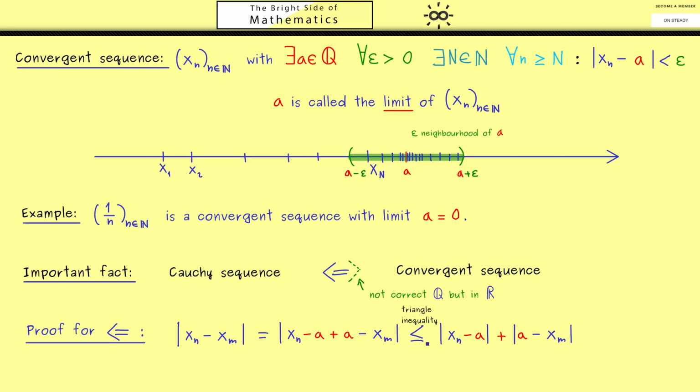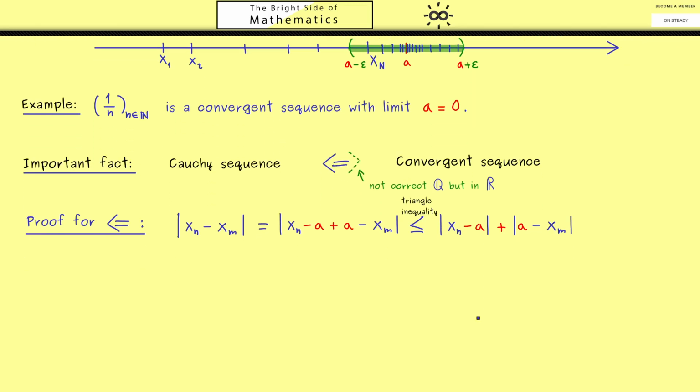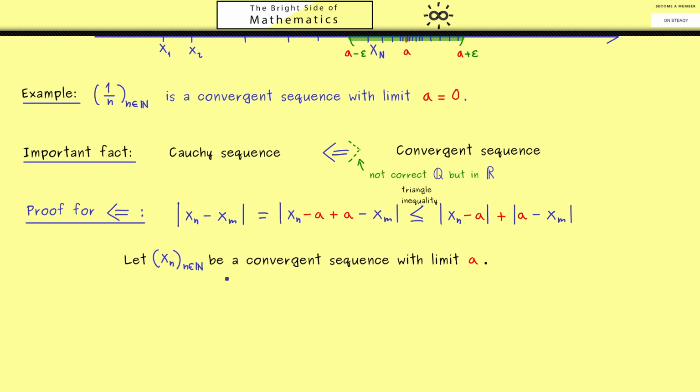And with this we have established the connection between the convergent sequence and the Cauchy sequence. So of course, this is the whole idea, but now we can formulate the formal proof. First let's fix a sequence xn, which should be convergent, and let's fix the limit as a. Then we want to show the Cauchy property for all epsilon, so let's take an arbitrary epsilon.